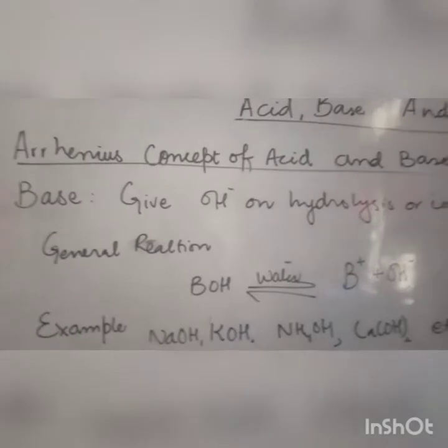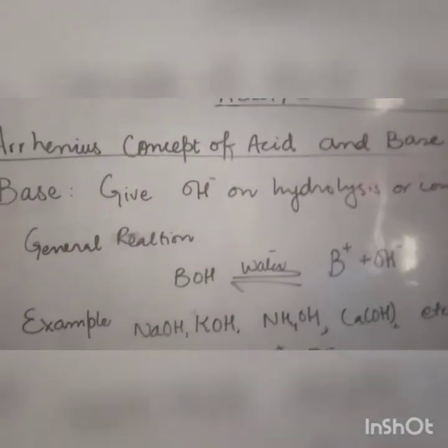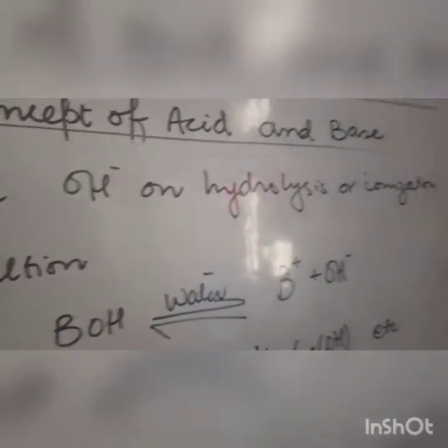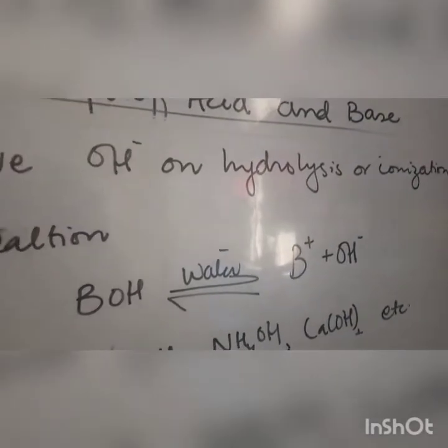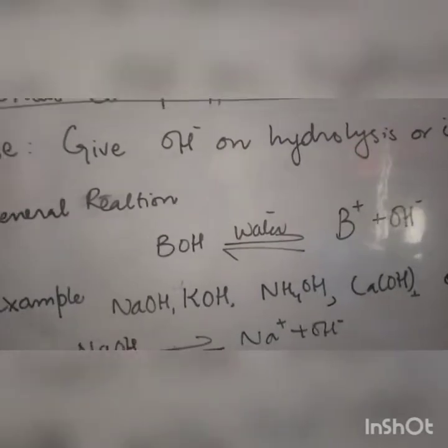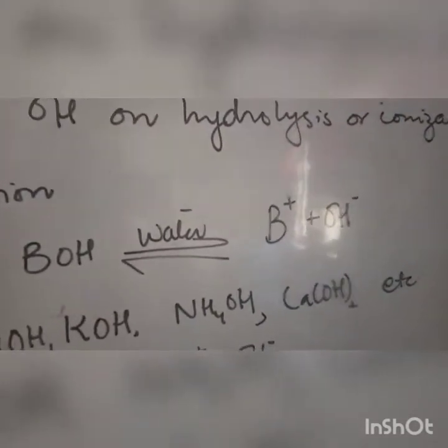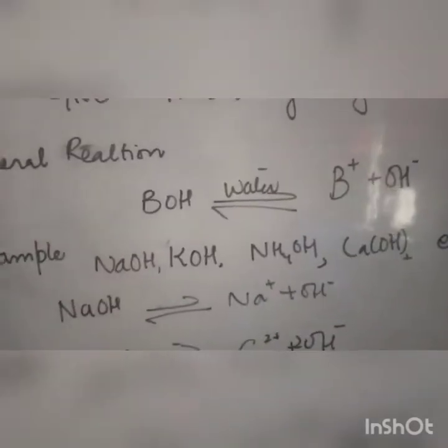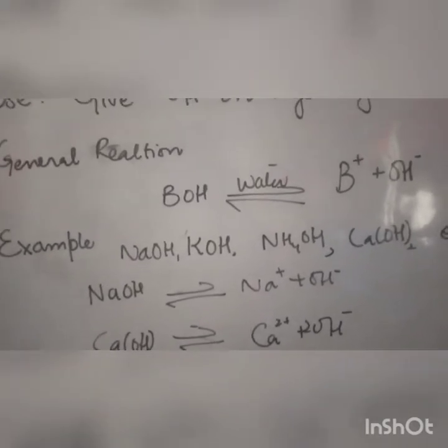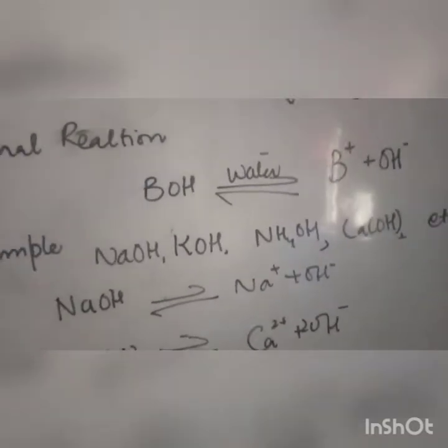The next concept is about base. According to Arrhenius, bases give hydroxyl ion on hydrolysis or on ionization. When the bases are added into the water, they give the hydroxyl ion. The negative part is hydroxyl, the important part. The general reaction is BOH giving B plus and OH negative. This is the general reaction. We have some examples of bases: sodium hydroxide, potassium hydroxide, ammonium hydroxide and calcium hydroxide. I have told you before that sodium and potassium hydroxides are very strong bases.